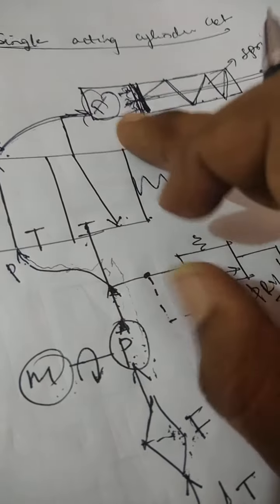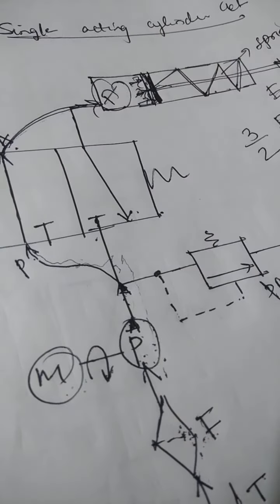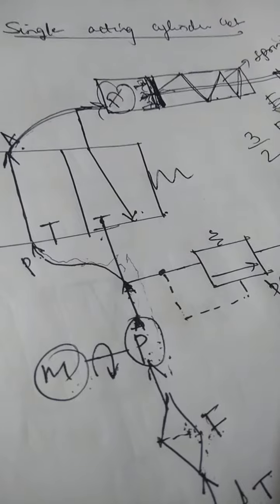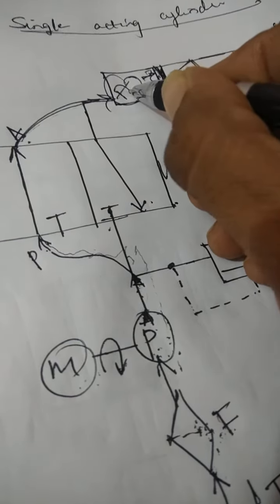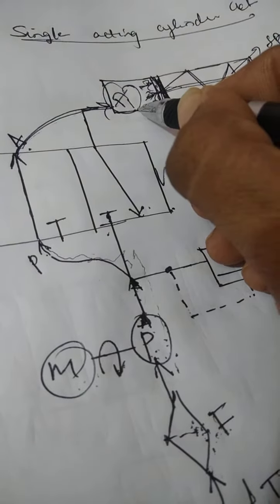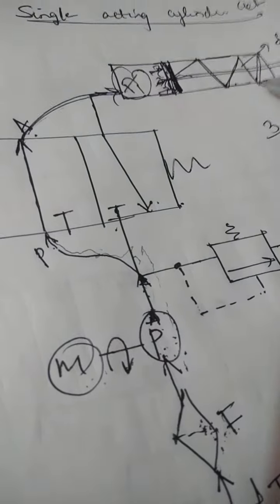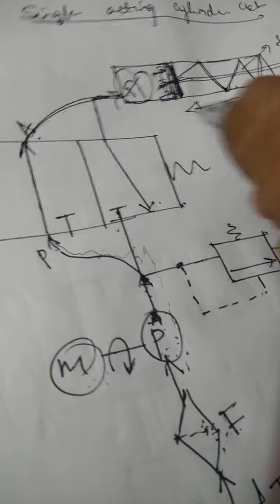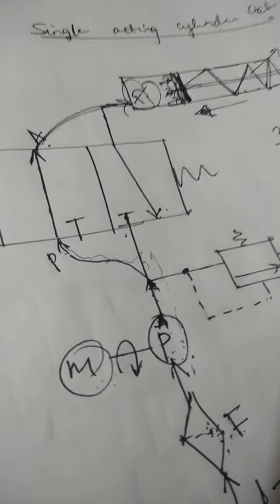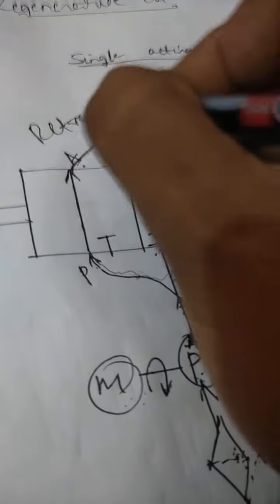Therefore, as long as the fluid pressure is present at the piston side, the extension takes place, and when the dead end state is reached, that fluid pressure goes on decreasing slowly, and due to the spring action, the piston is moving in a reverse direction. Therefore, the piston is moving into the reverse direction, which we are calling as a retraction.